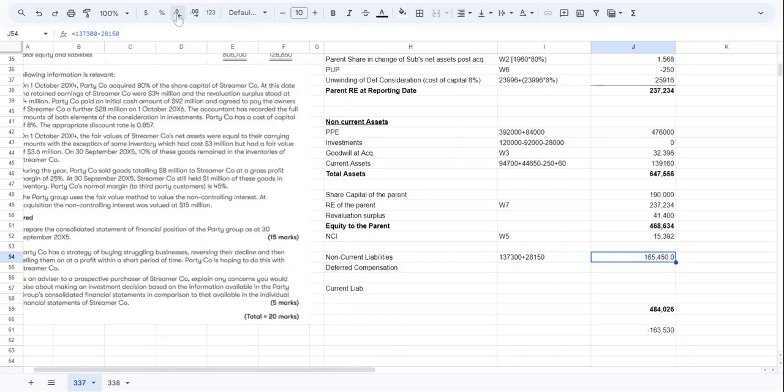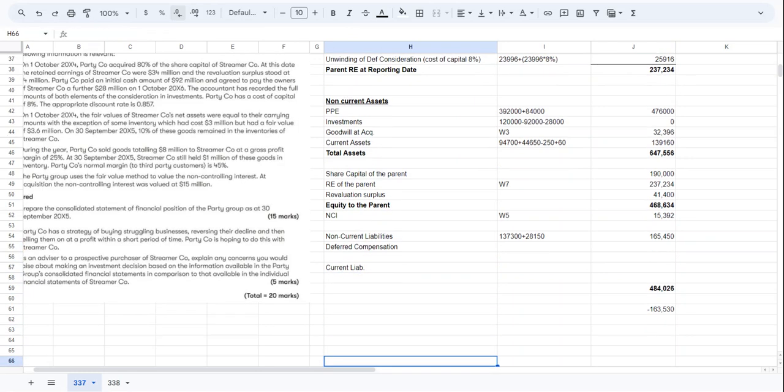Then we have deferred compensation. How much is the compensation?